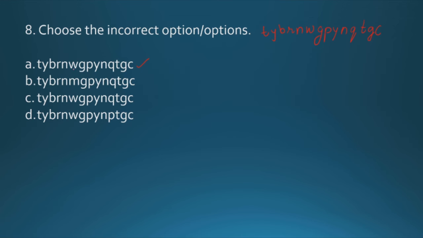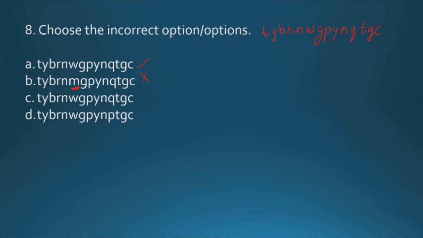TYBRN, WM. See, this is wrong. Now, it might seem like quite an easy question, but in the exam you don't have much time to look at each option and waste your time. So it is quite a memory game. You have to do it very quickly to save your time.